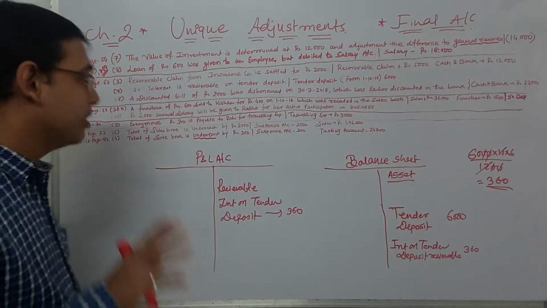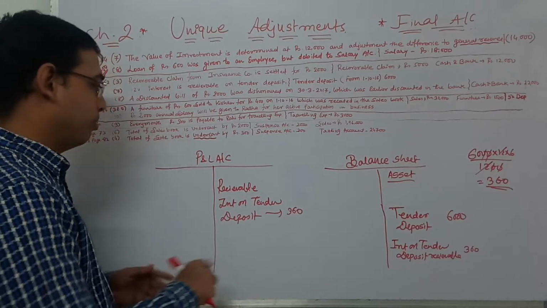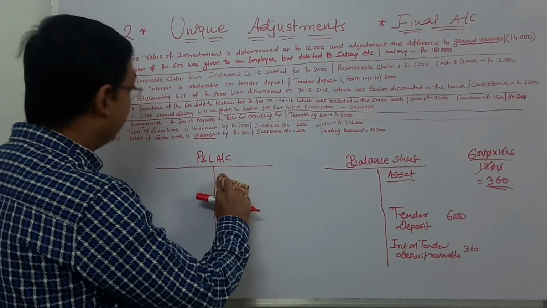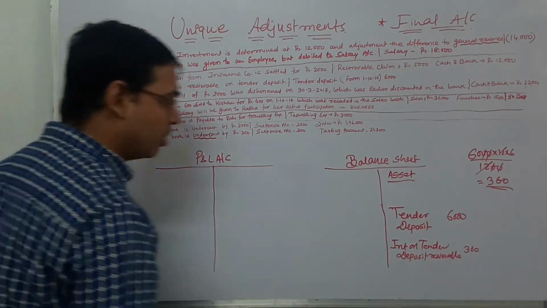Next adjustment, the eighth adjustment on the same page number 62. Three good adjustments are given there, and number one: a discounted bill of rupees 2,000.